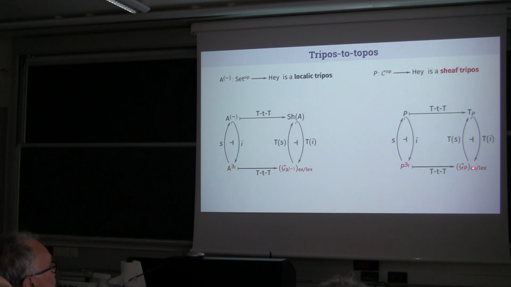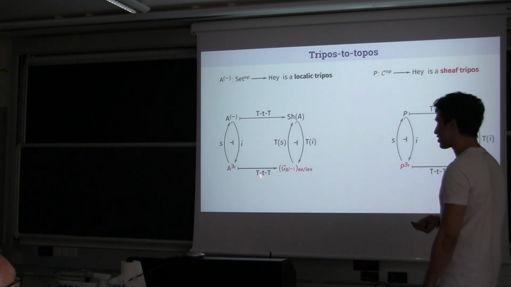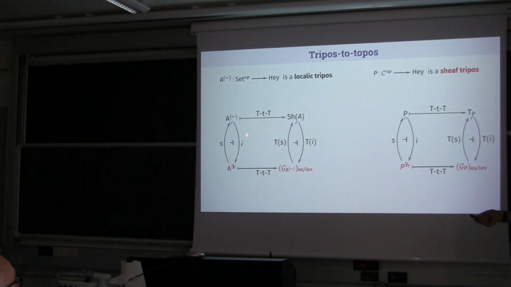Yes, you can always take this category, but in general it is not guaranteed that you have this adjunction with the tripos-to-topos, unless this is a tripos. I don't know if this answers your question. I think that's your theorem, which now clarifies what you're telling me. Yeah. But the adjunction always exists, doesn't it? The adjunction always exists, yes, by the universal properties of. We'll see all this later, so I'm skipping over it now. But yes, this adjunction always exists. But the problem is that, for example, when this is just an elementary and existential doctrine, and this is another elementary and existential doctrine, we can of course construct these categories.